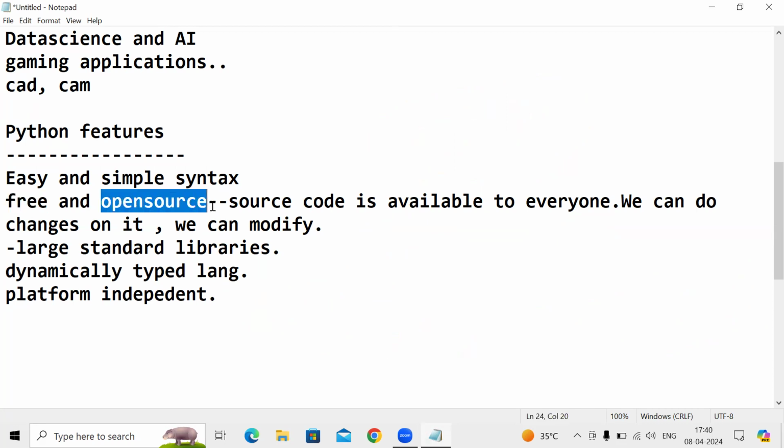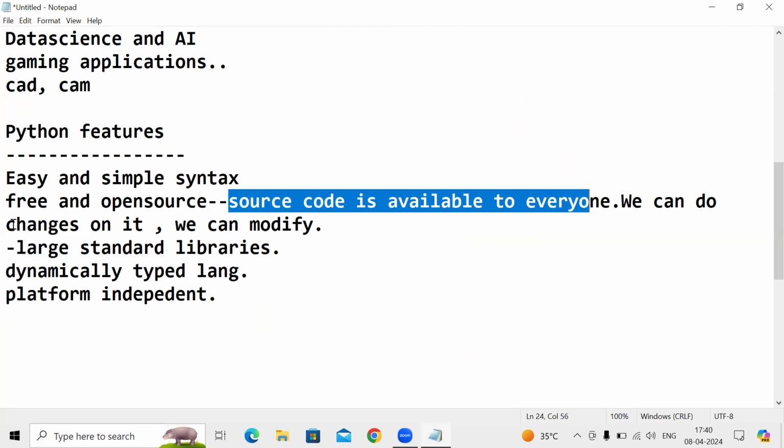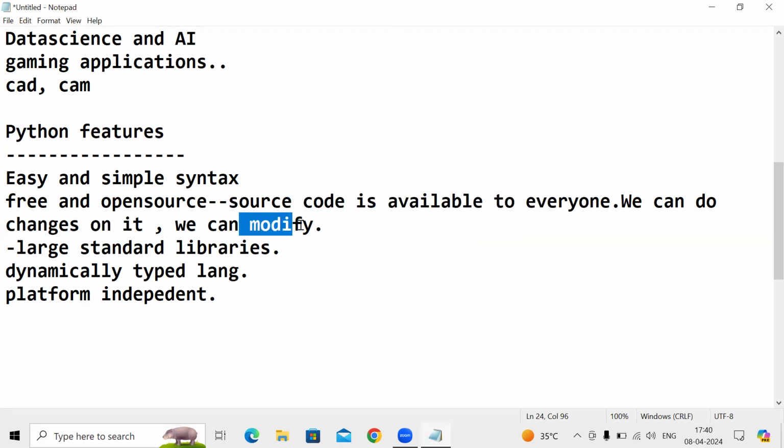And Python is open source. Open source in the sense the source code is available to everyone. We can make changes to the source code, we can modify it. Then after modifying it, you can release your own Python version, and then you become the owner of that Python. That comes under source code. Anyone can see this source code, that's why we call Python open source.